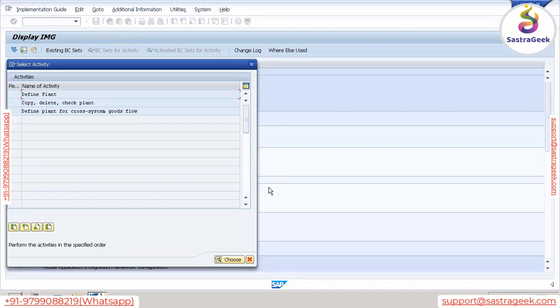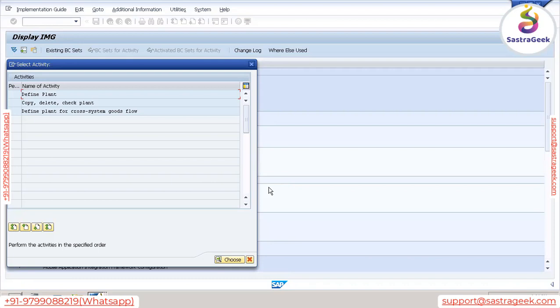If they are leaving with their vehicle for their customer location, they use one specific gate. For outbound shipment we will be using gate number 1. But if we are purchasing something, procuring something, or if something is coming in from outside, then we will be using gate number 2. So that is called shipping point. So plant can act as the shipping point as well.